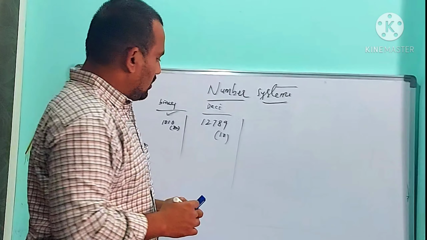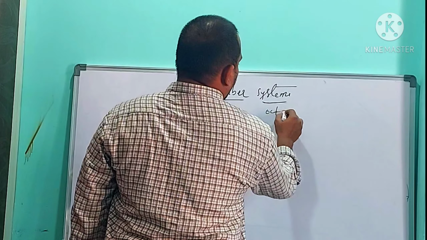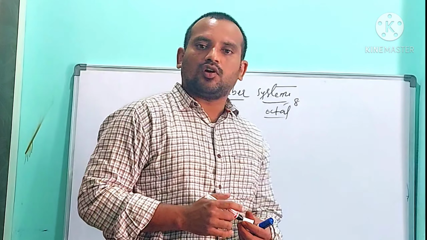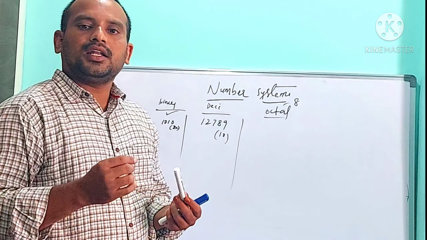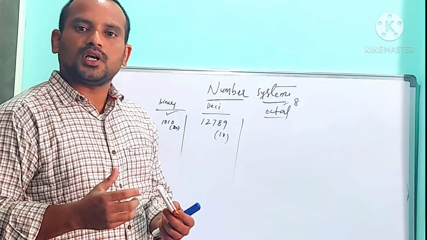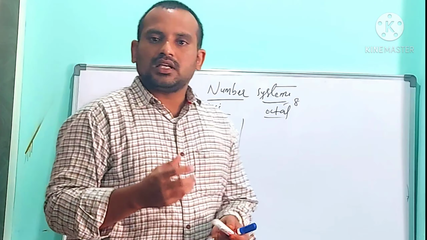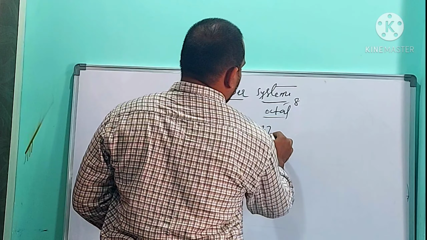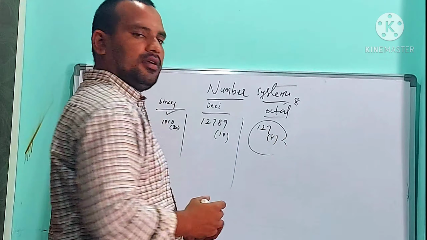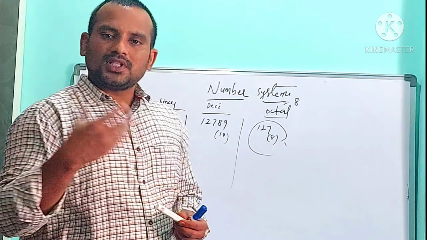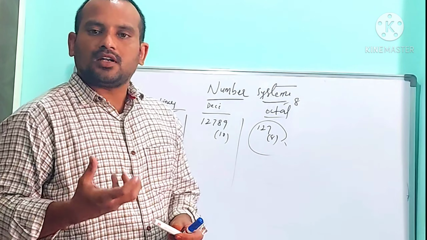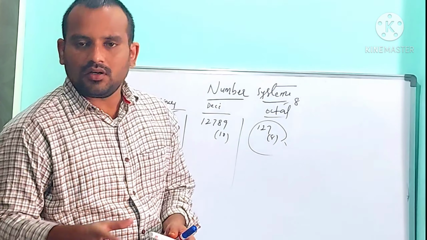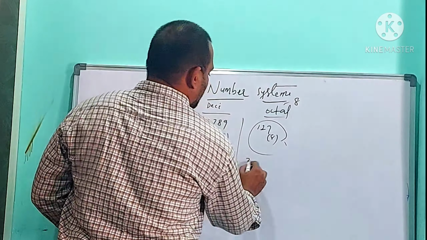Third one is octal number system. Octal means what? 8 digits. It contains digits from 0 to 7 combination. It is also called base 8 number system, and any number in octal number system should be a combination of 0 to 7 digits, and it must contain base value 8. For example, 127 base 8. Octal number we are going to use to represent the logical address or IP address of a computer. IP address is in the form of 3 digits dot 3 digits dot 3 digits dot 3 digits.